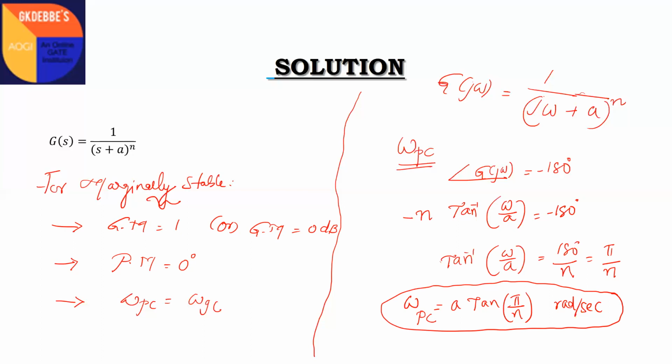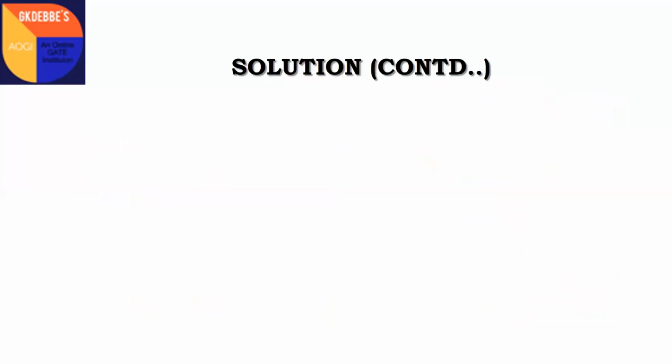After finding ω_pc, we can find the gain margin. Gain margin is defined as the reciprocal of the magnitude of the open loop transfer function at ω_pc.